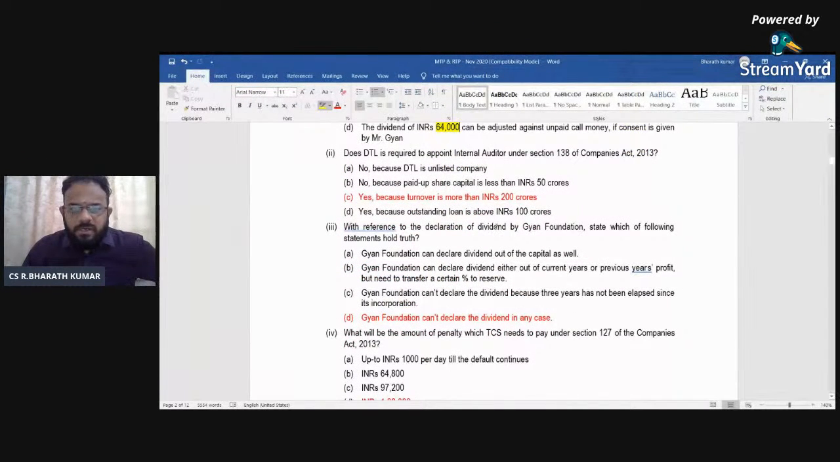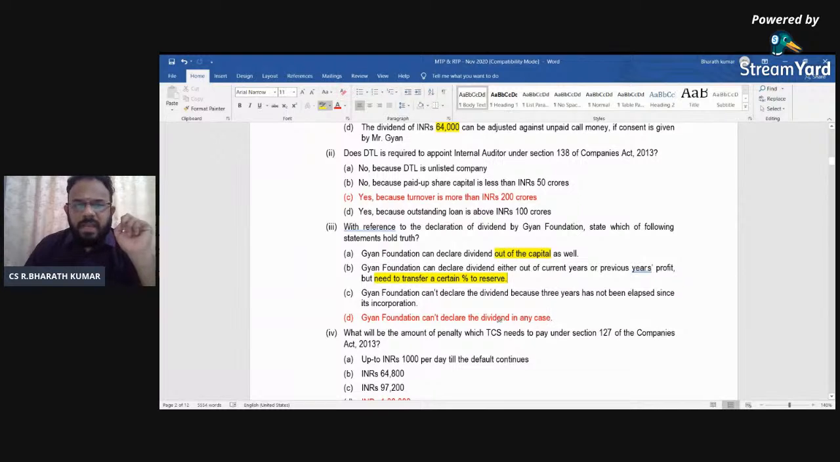With reference to declaration of dividend, which of the statements hold truth? Gyan Foundation can declare dividend out of capital. That is one side. Second, declared dividend need not transfer a percentage to reserve. That is only discretionary. It is not mandatory. The third, Gyan Foundation can't declare the dividend because 3 years have not elapsed. That also is not the point.